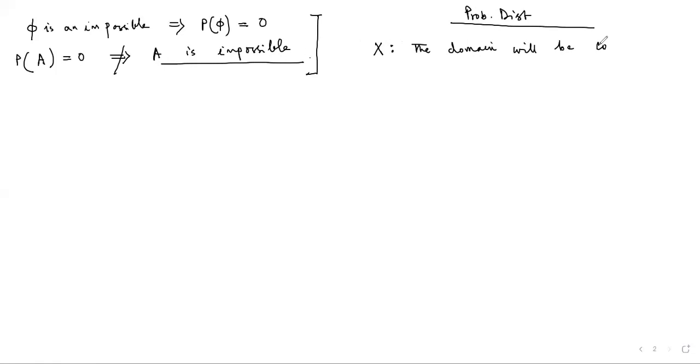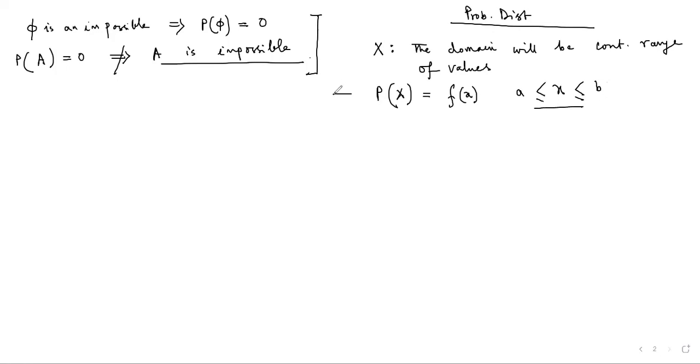Will be a continuous range of values. And we will be having some sort of probability function which we define by f(x), for x lying between some sort of interval [a, b]. Okay, so this sort of probability function will be given in the continuous case, and there may be different forms for expressing this probability function.